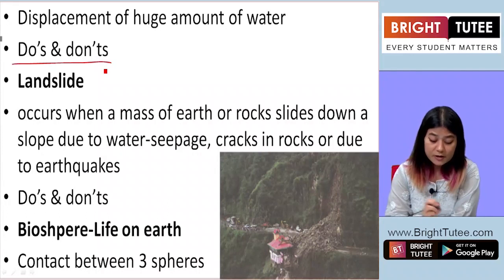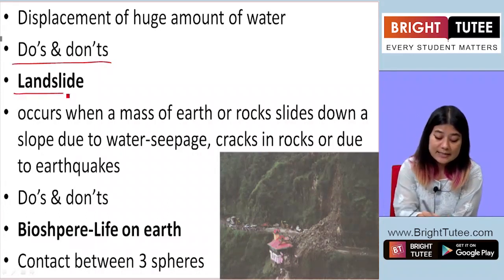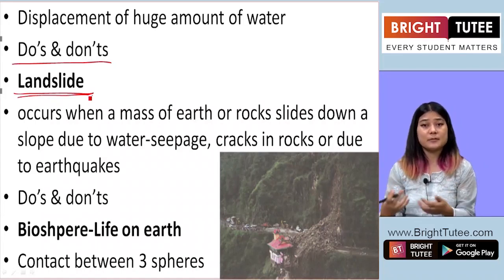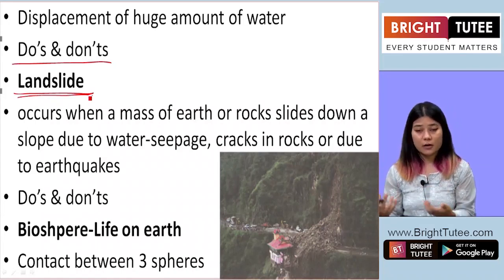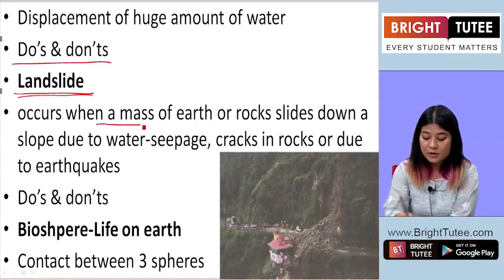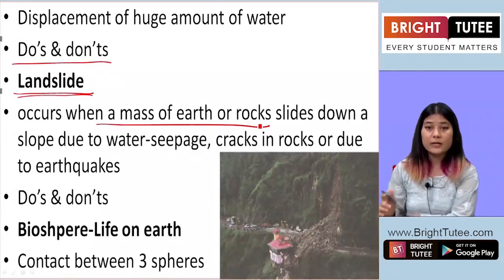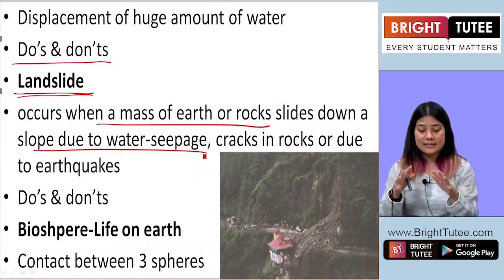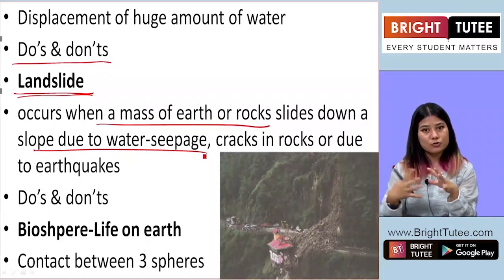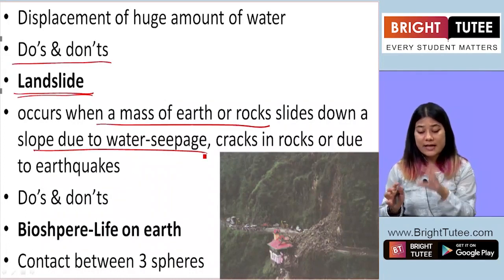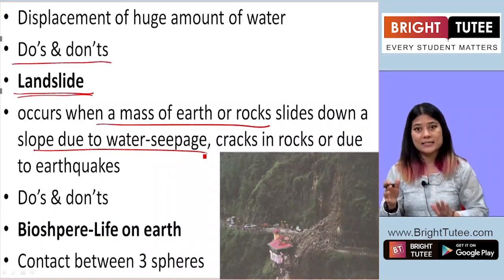Alright. Now another natural calamity is landslide. Landslide is a common natural calamity that takes place in the hilly regions of our country as well as hilly areas of other countries. Landslides occur when a mass of earth, land or rock, slides down a slope due to water seepage. If the land has too much water seeping through it, then it becomes loose. So that land or rock just slides down the slope.